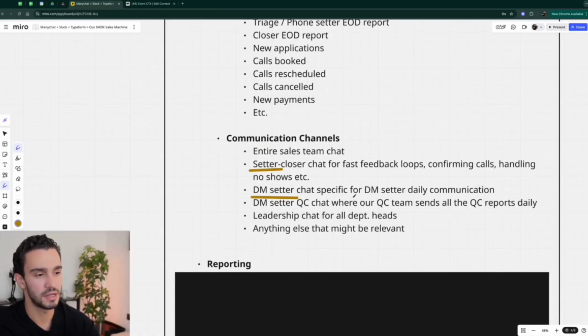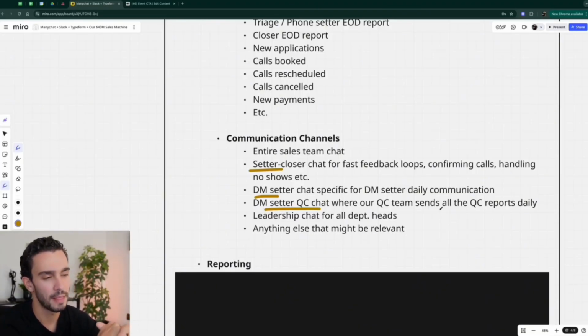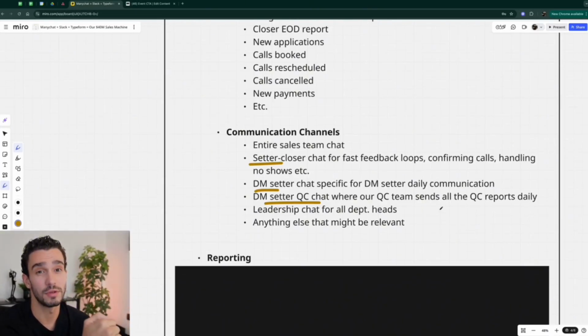So this is a really good thing to set up if you don't already have it. We have a DM setter chat, just specifically with DM setters. We have a QC channel, where our QC team sends all the QC reports daily. We have a QC person that goes in and QCs all the DM setters multiple times per day. We have multiple people doing that in our company for all the different teams we're working in, and they send us those reports on a daily basis.